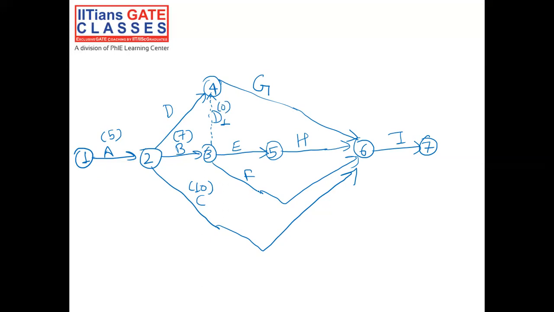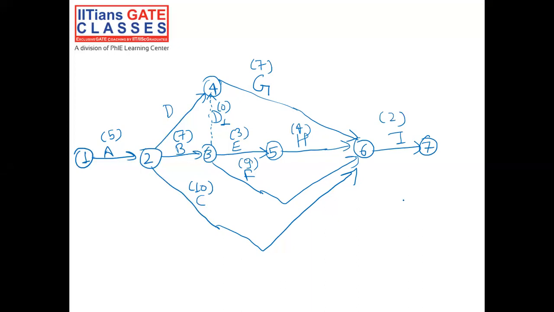We already know that dummy activities do not consume any time or resource. E would take 3 weeks, F would take 9 weeks, G would take 7 weeks, H would take 4 weeks, and I would take 2 weeks. So A5, B7, C10, E3, F9, G7, H4, and I will take 2 weeks.